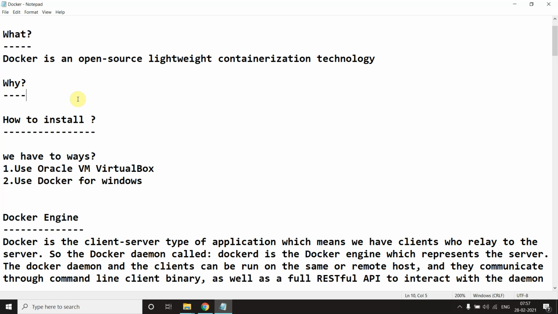So this is the real-world problem we are facing right now. Docker solves this problem. It says: just configure once and make an image of that, and push it to Docker Hub. You can give that image to anyone, and they can make a container from it and execute it.